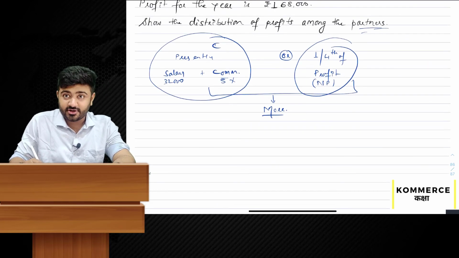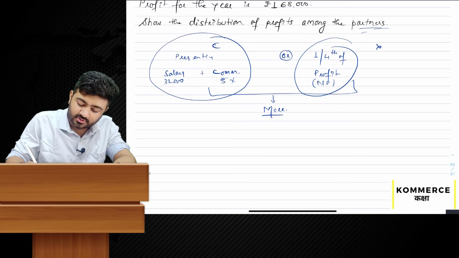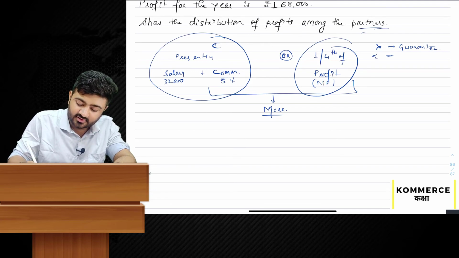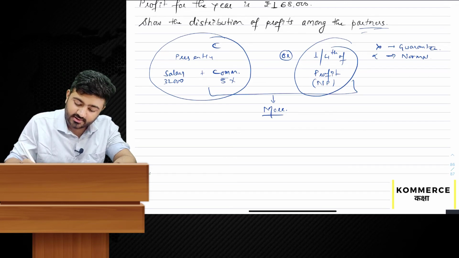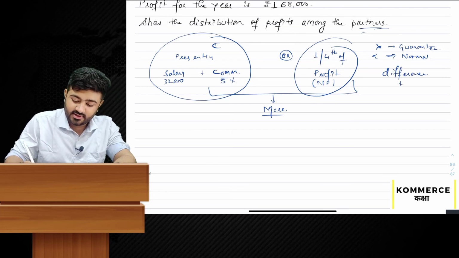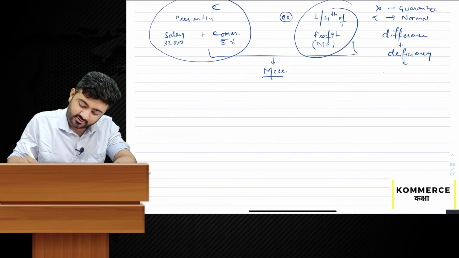So what it means is that in the above two, whichever is more will be the guarantee, and whichever is less is the normal profit of that partner, which he will get in the distribution, and the difference will be the deficiency to be borne in 3:2.